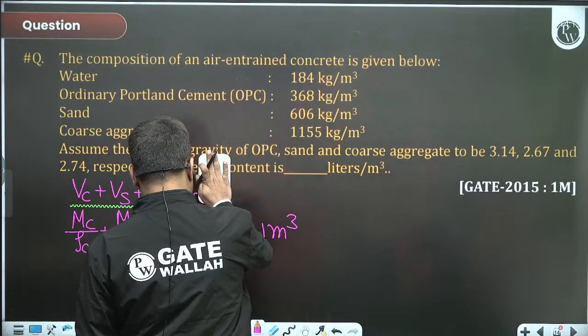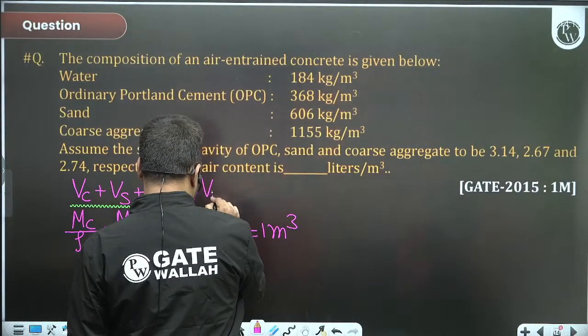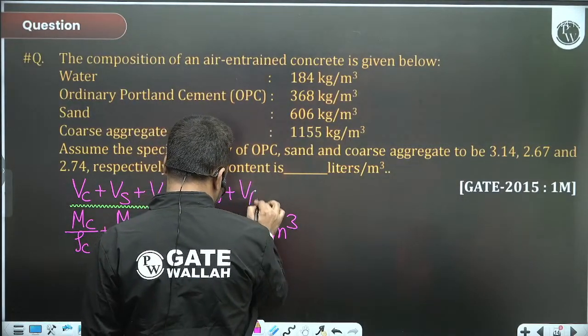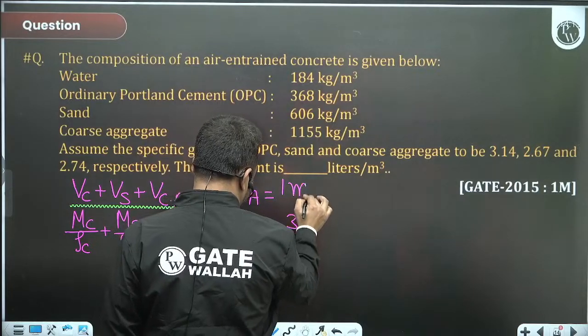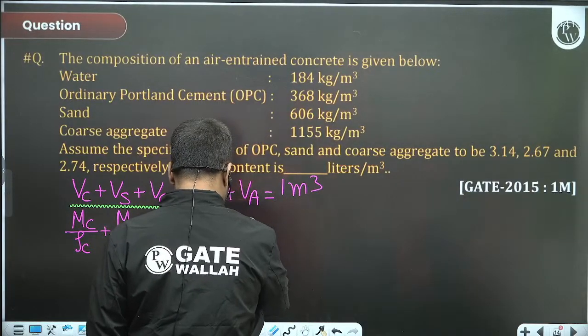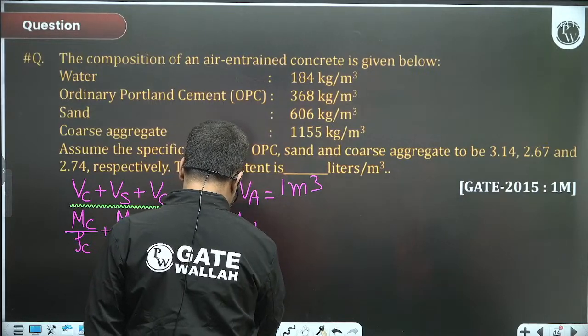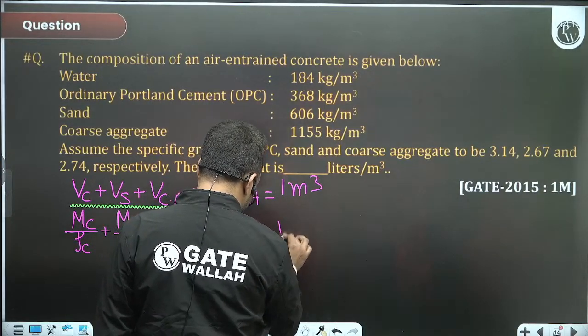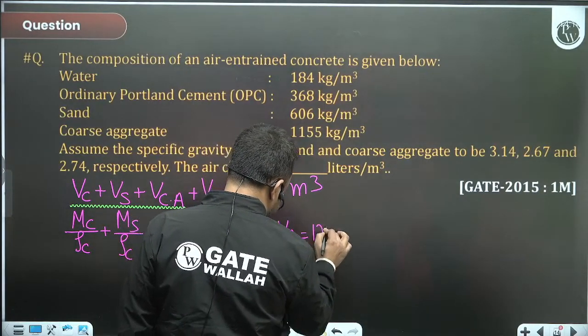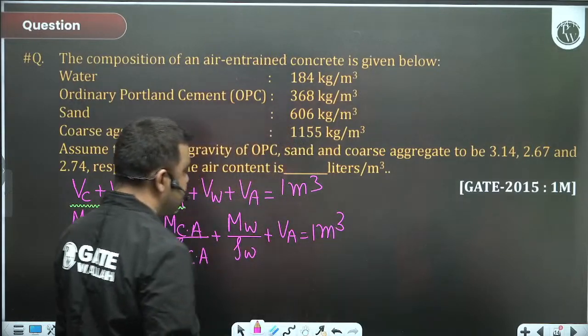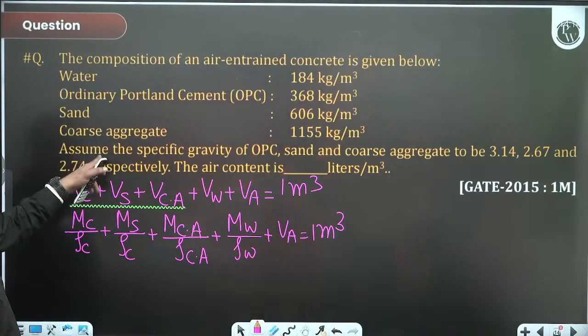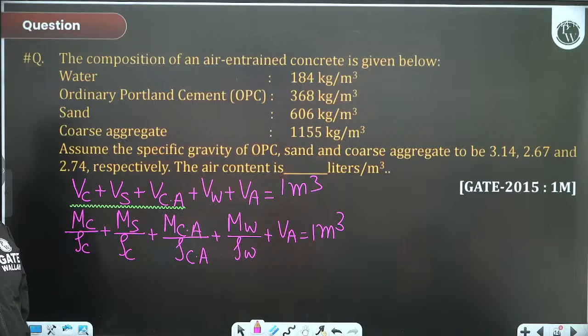Thank you. So, mass of water divided by rho water plus volume of air is equal to 1 m³. I just missed water. These are 4, plus 5, air. Thank you, Megha ji.